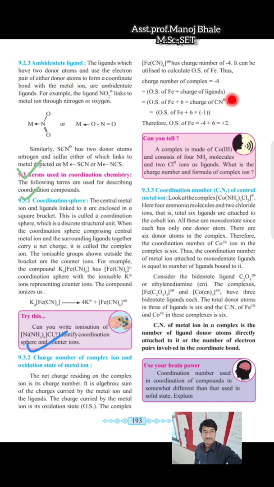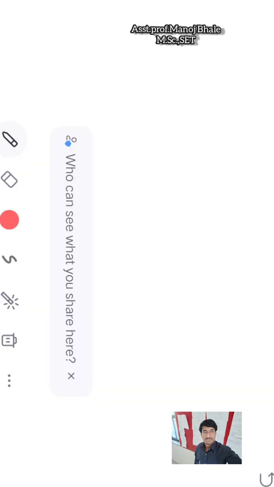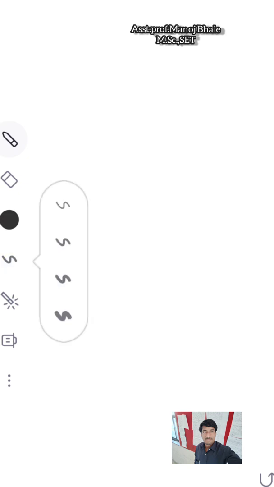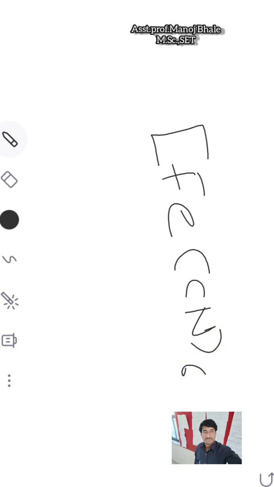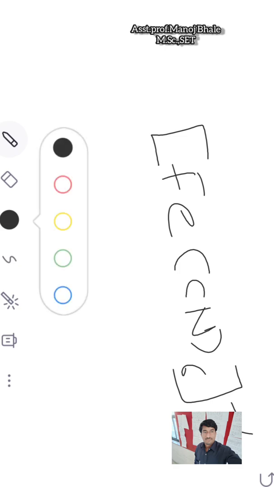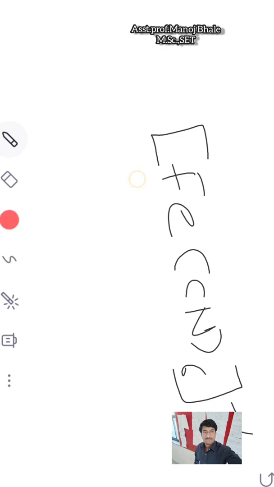So I am taking this example on the whiteboard. How to calculate the oxidation state? Let's see with one example. I am writing here the example: Fe in bracket CN6, which has a -4 charge. Now, next question for all students: what is the oxidation state of this Fe?